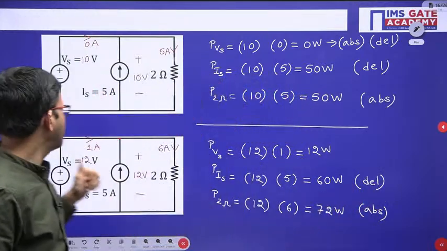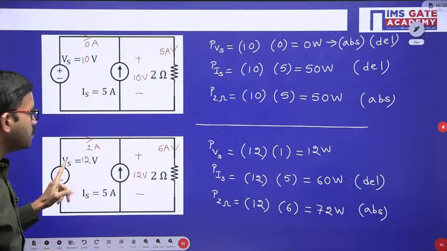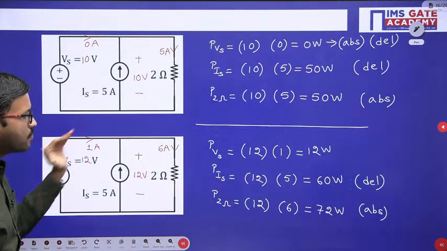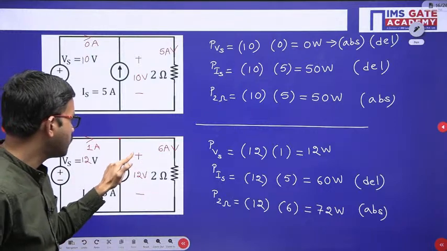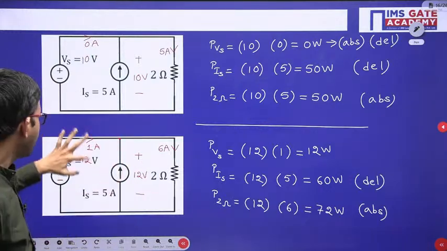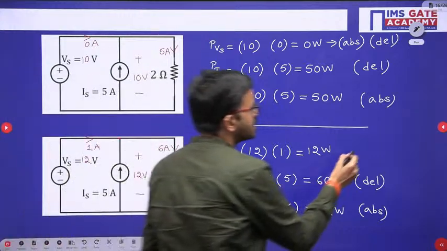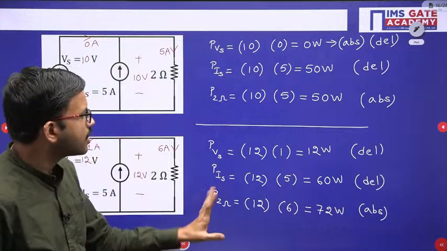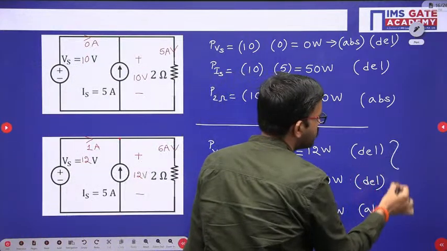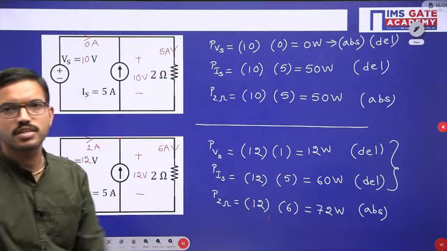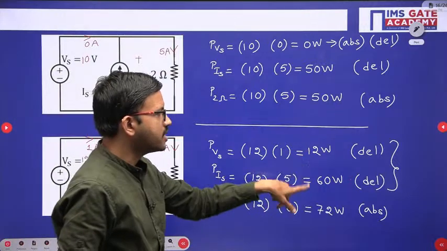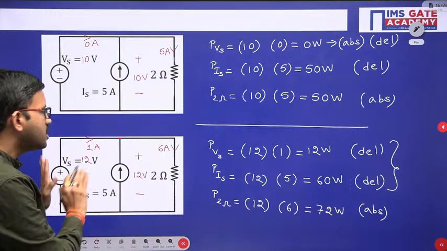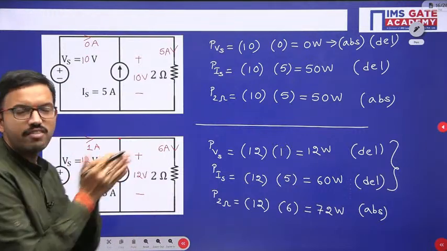Now see the beauty here regarding this particular voltage source. From the positive terminal current leaves, similarly, just like here, from the positive terminal current leaves. So that means this particular source in this case is delivering. Now you can add these two. Sum of delivering powers should be equal to the sum of absorbed power. 60 plus 12, that is nothing but 72. 72 is equal to 72, right. So in this particular example, both the sources are delivering the power.